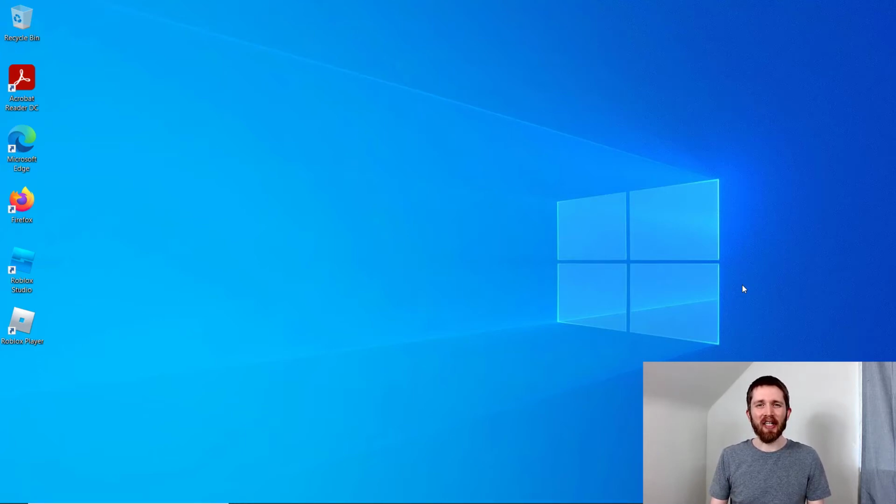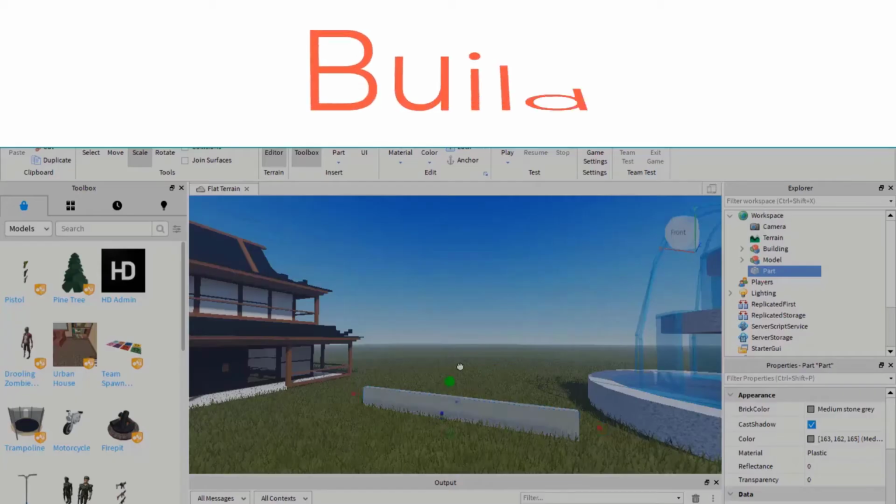By the end of this video, you'll be able to change the terrain material colors that you are using in your Roblox Studio game. Now, you will be able to change the colors for different elements like water and grass and those kinds of things. Let's get started.